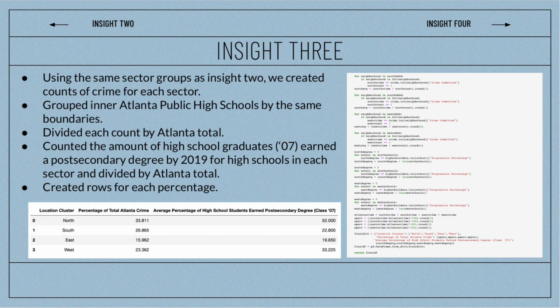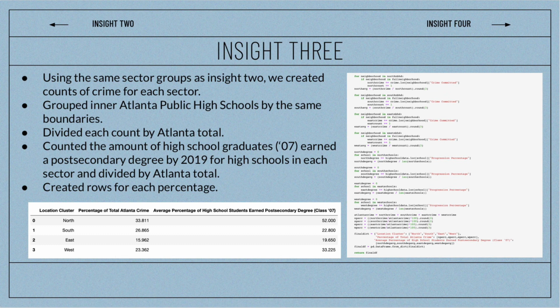For Insight 3, we wanted to see if there was a correlation between education level and crime rates in different areas. We assumed that we would find a correlation, but after coding, we actually found that there was no real correlation between education level and the crime rate of a specific area.